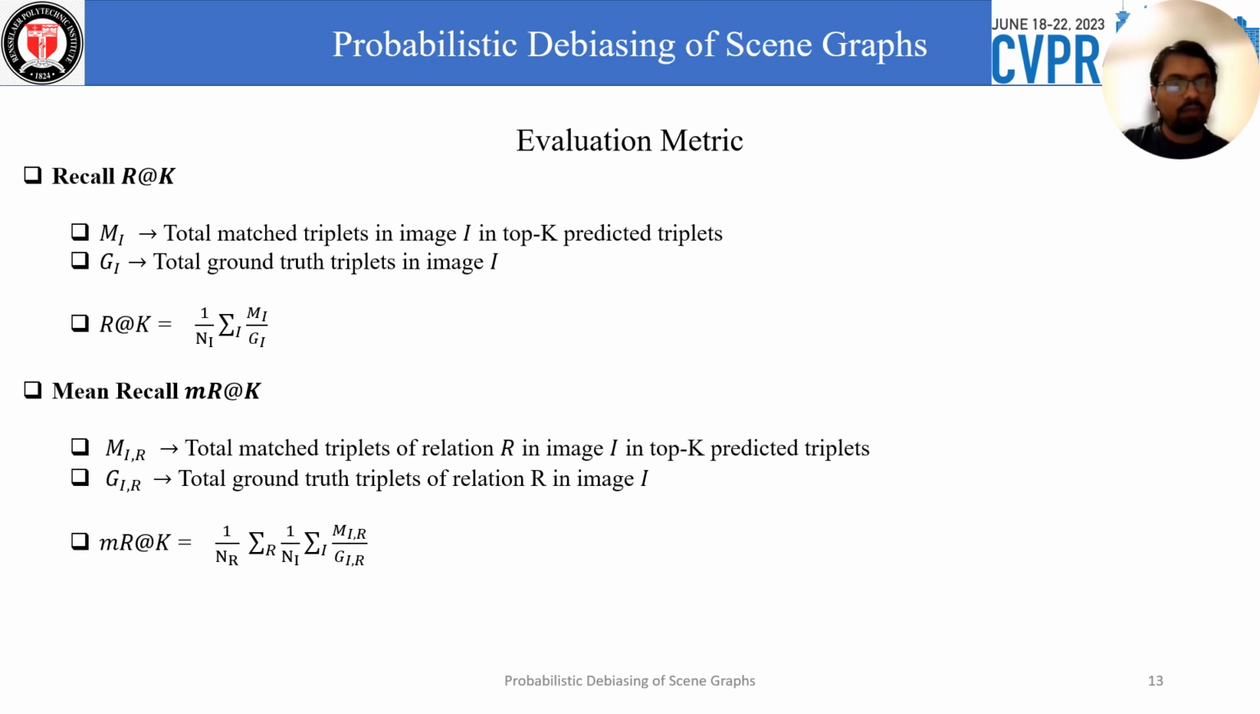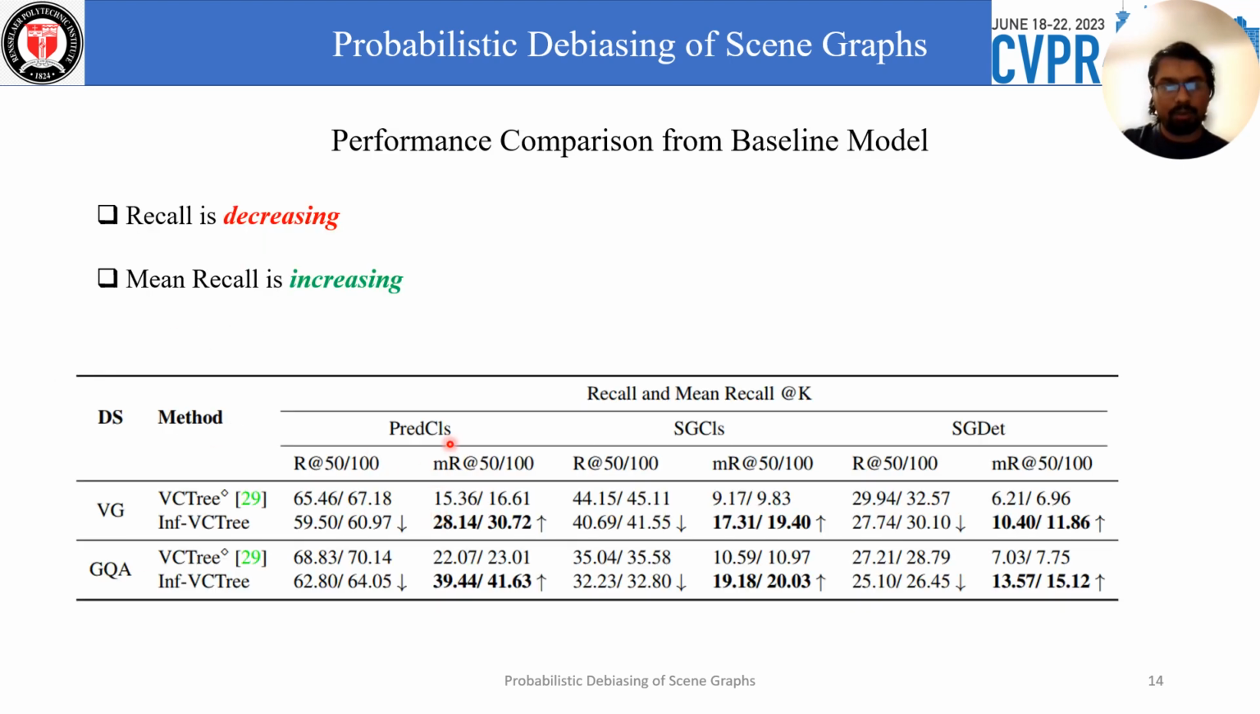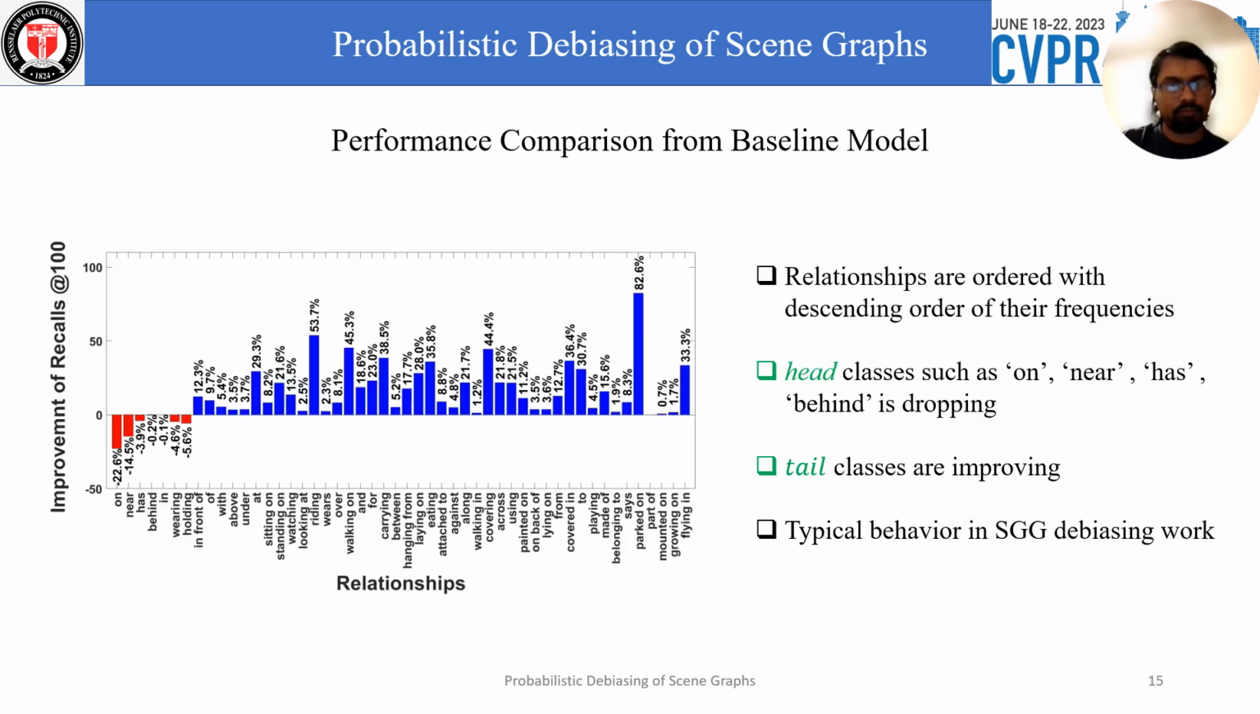We evaluate our scene graph with recall and mean recall metrics. Here is the performance comparison for all three settings, PredCls, SGCls, and SGDet. We see that we can improve the mean recall, and we also see the recall is decreasing. We do this for the Visual Genome and GQA datasets. Now we can see the performance for all the classes. The tail classes are improving significantly, but the head classes are decreasing slightly. This is the typical behavior in any SGG debiasing work.